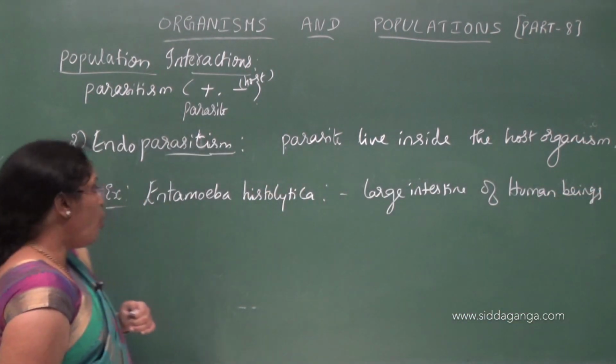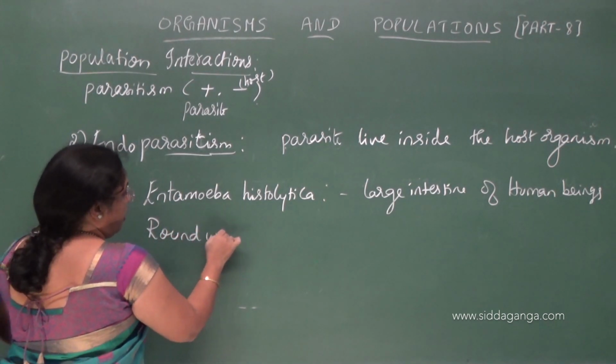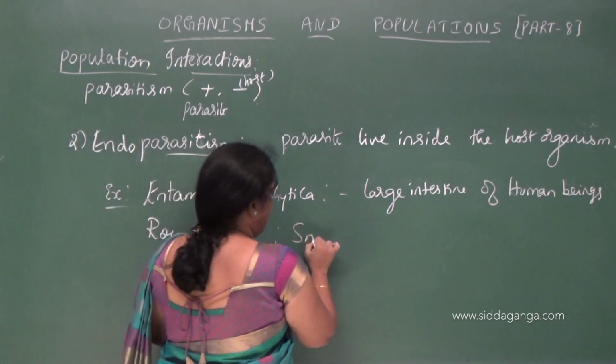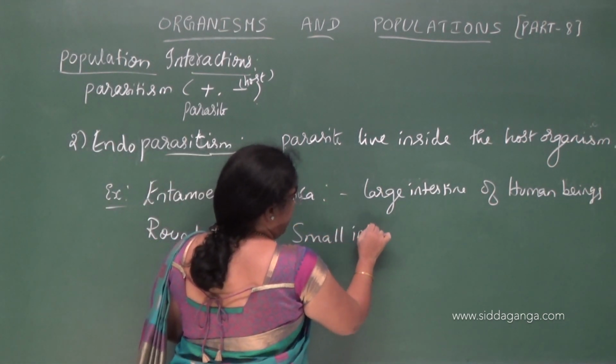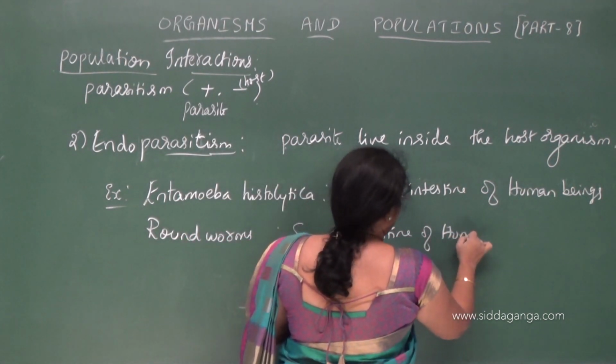And roundworm, Ascaris lumbricoides, they are present in small intestine of human beings.